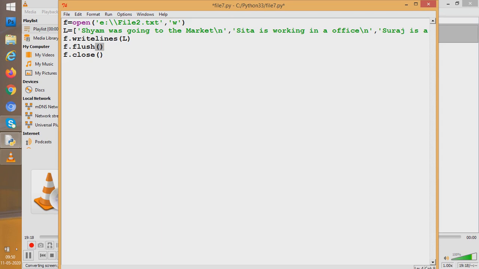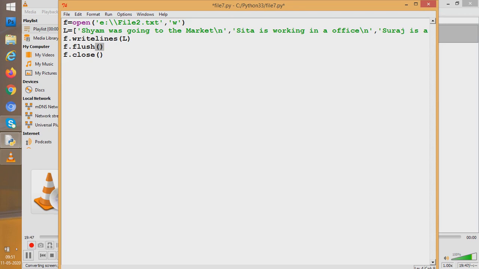But when bigger programmers come, they want to write things into a file in between. Even after writing with writelines, he doesn't want to close the file, but wants everything he has written till this moment to be written in the file. So what will he do? He will use f.flush. Things written till now would be written into the file, and afterwards he may take more things in a list and write those again.